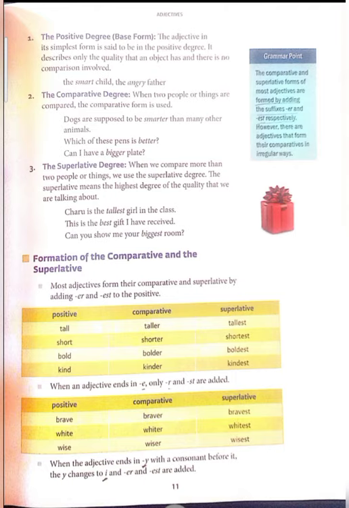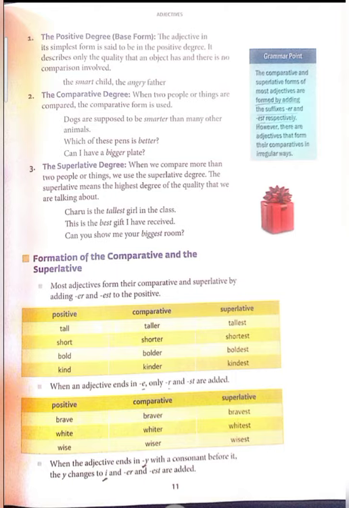Now let's see the second example. Which of these pens is better? Here they have been asked about a choice. There could be two, three, or even five or six pens. So which pen is better? Next one, can I have a bigger plate? He has asked a question. He has compared the plates and asked for one. Can I have a bigger plate? It means he did the comparison there.